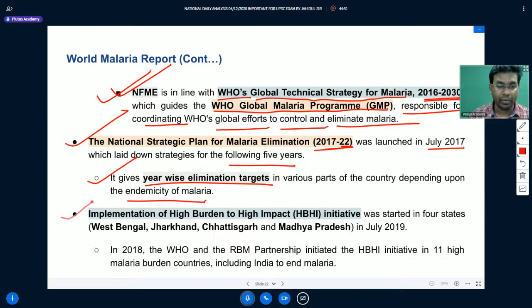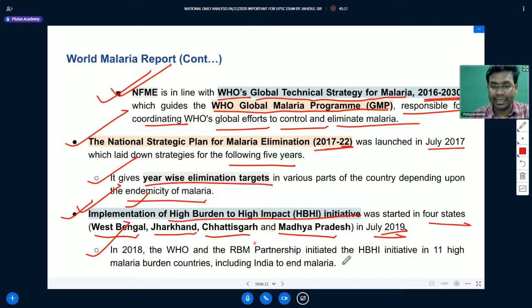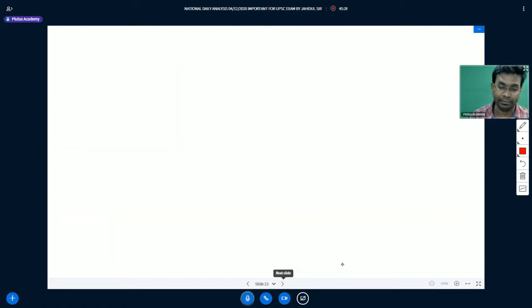Implementation of the high burden to high impact initiative. So we have an initiative which is known as the high burden to high impact initiative. Implementation of this initiative was started in 4 states: West Bengal, Jharkhand, Chhattisgarh, and Madhya Pradesh in July 2019 itself. In 2018, the World Health Organization and the RBM partnership initiated the high burden to high impact initiative in 11 high malaria burden countries including India to end malaria.